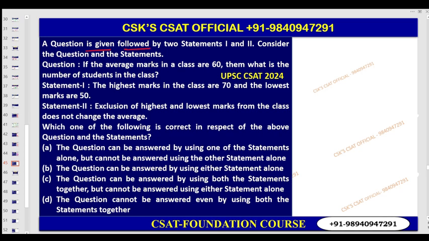A question is given followed by the two statements 1 and 2. Consider the following. Here, if the average marks of the class is 60, average is equal to 60, what is the total number of students in the class? So you need to find out n. So you need to find out the summation first here, right? Because you need to find out the total marks. Now try to understand here.